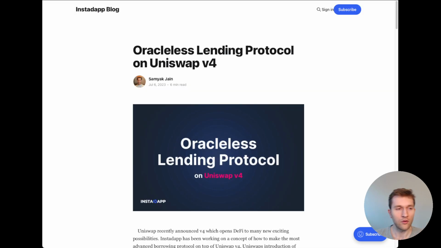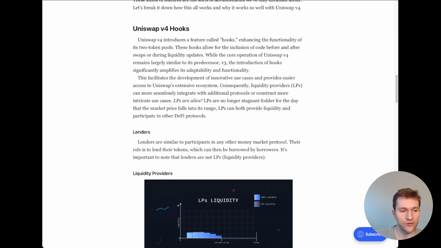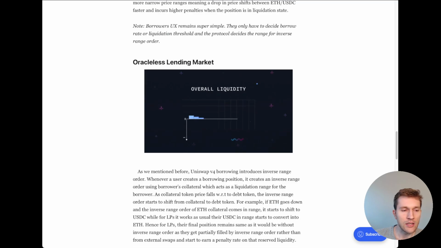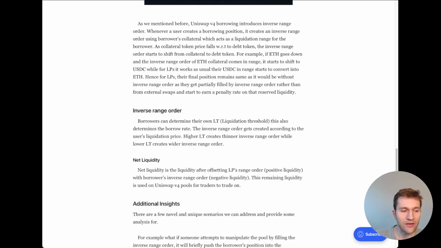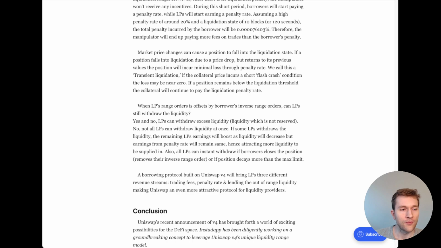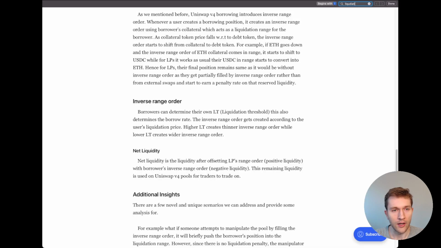However, I think they then follow this up with another article, which is a second type of protocol, which was their oracless lending protocol on Uniswap v4. And this was a lot cooler, right? And this article was the one where they started to really describe this concept of negative liquidity to the borrowers. So I really recommend checking this out. But the interesting thing is how they think about rewarding LPs. And they think about rewarding LPs through what's called a liquidation penalty.